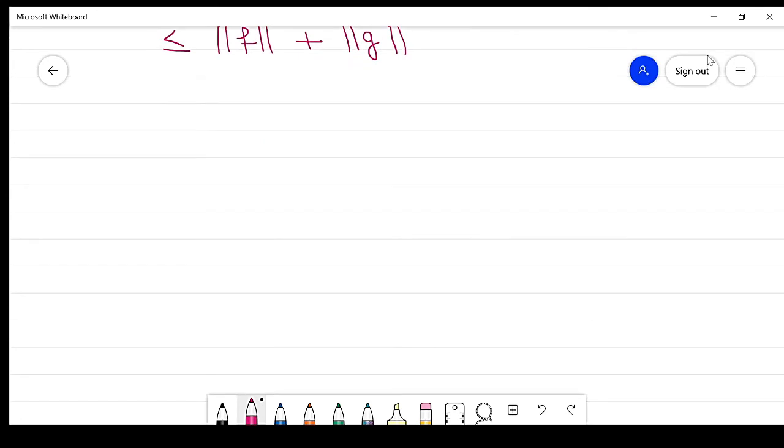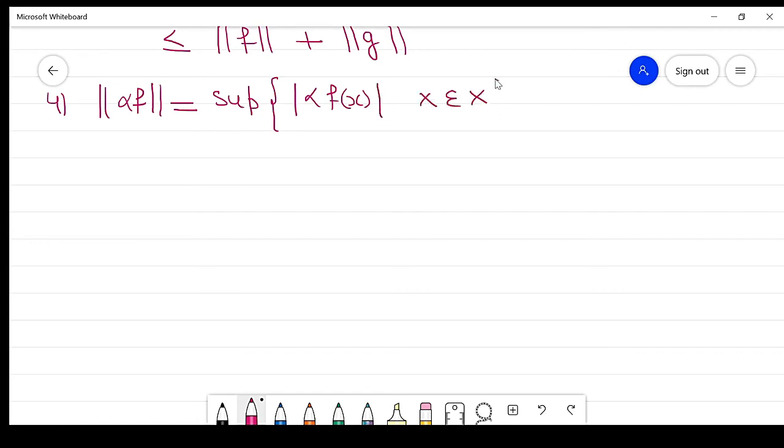After that, the fourth property. Now what is the fourth property? The norm of alpha f. Clear? This is equal to the supremum of the set of absolute values of alpha f(x), for every x belonging to capital X, and this can be written as the supremum of the absolute value of alpha times the absolute value of f(x).